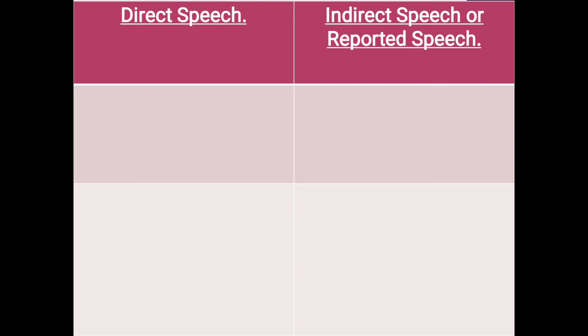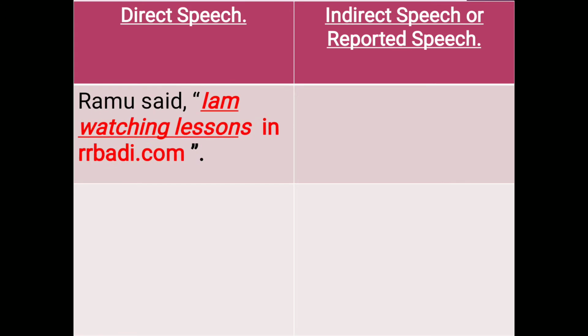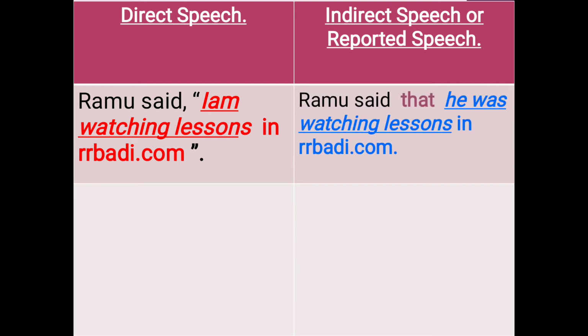Now let us see some more examples of direct speech and reported speech. Ramu said, "I am watching lessons in rrbuddy.com." We can change from direct speech to indirect speech like this: Ramu said that he was watching lessons in rrbuddy.com.